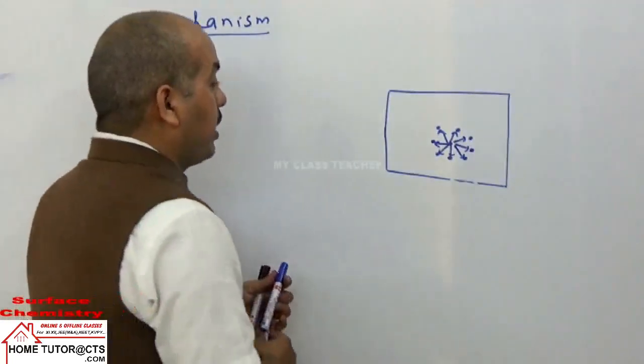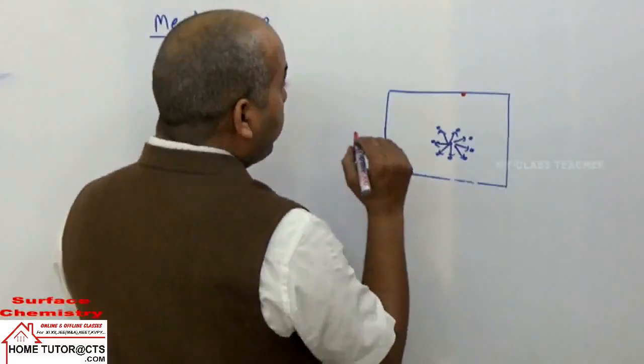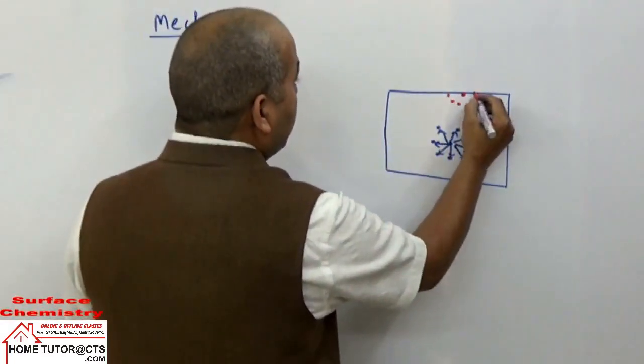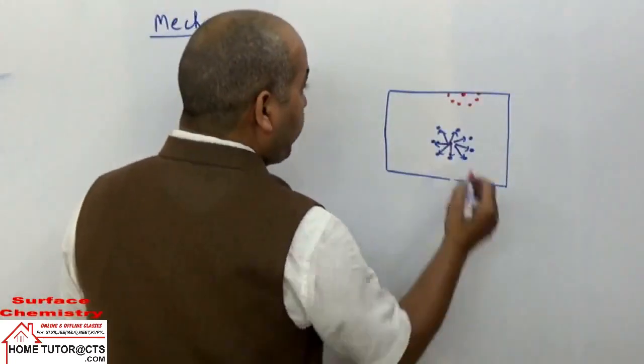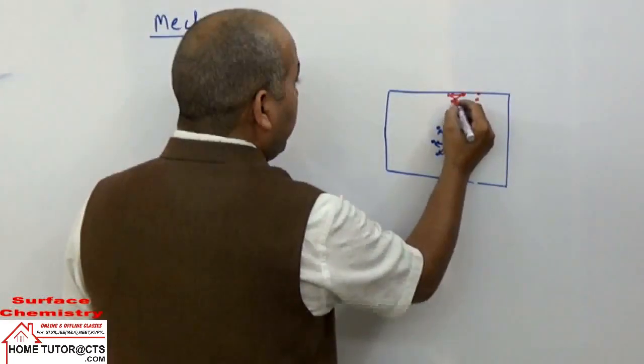But when you take the particles on the surface, if I take one particle on the surface, now what happens, they have other particles only below this but not over this. So this kind of particles will experience an inward pull.